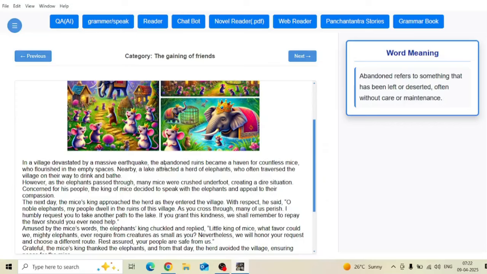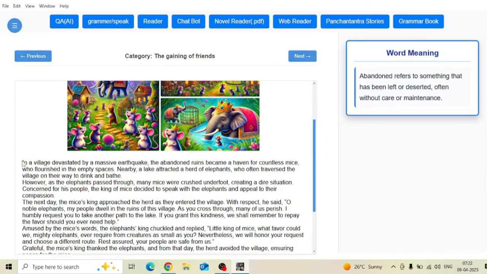Contextual meaning means it will not show you an irrelevant meaning of the word. A word can have multiple meanings, but it will show you the suitable meaning. Now you are seeing abundant refers to something that has been left or deserted, often without care or maintenance. So now I got the meaning. In this way you can click on any of these words and get the meanings. And second, you can click on the words and get the pronunciation. Let me click on this one. Abandoned. Yes, I got the pronunciation.